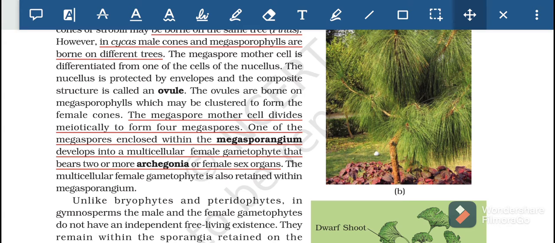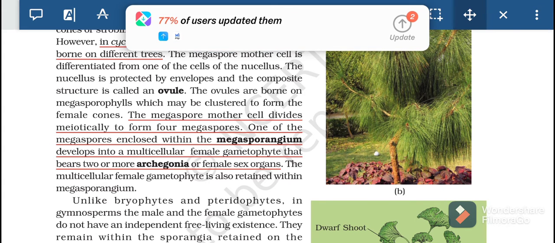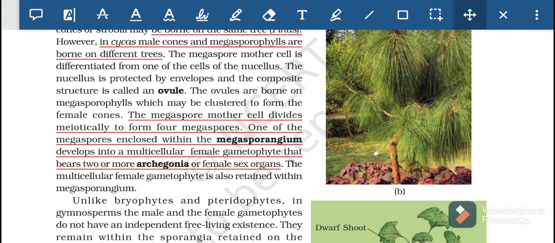The female cone is formed by the clustering of megasporophylls, and the ovule is borne on the megasporophyll. One of the cells of the nucellus divides to form the ovule.